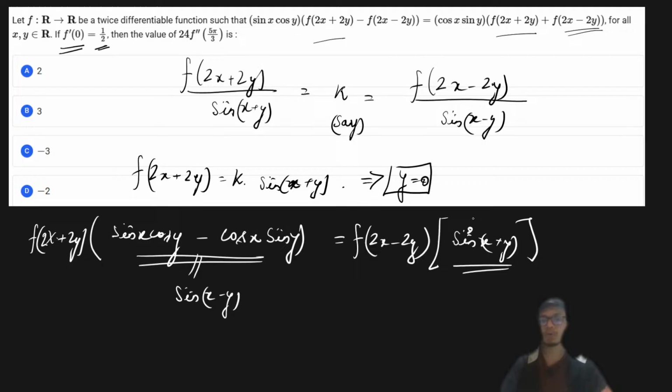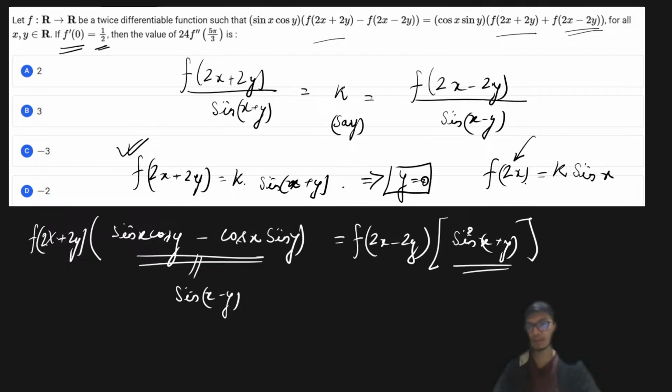and I have the value of f dash of 0 as half, and if I put y equal to 0, then I am able to simplify this particular result in terms of only one variable, that is I'm going to get the result as f of 2x is equal to some constant times sine of x, right? Now after we have this result, if I put again x equal to 0, then k will come at 0, right? So what we are going to do over here is that,